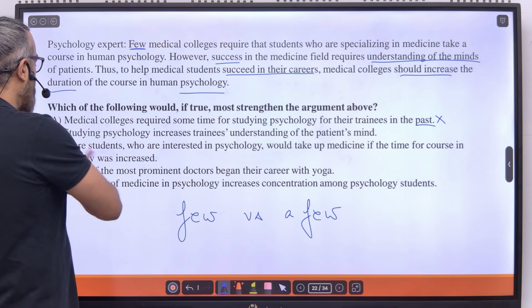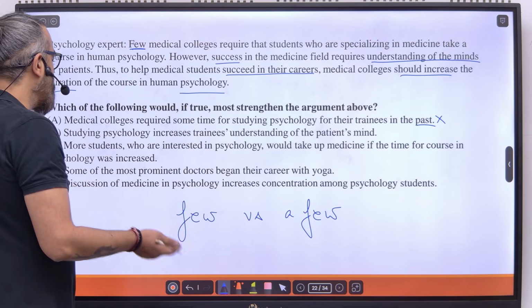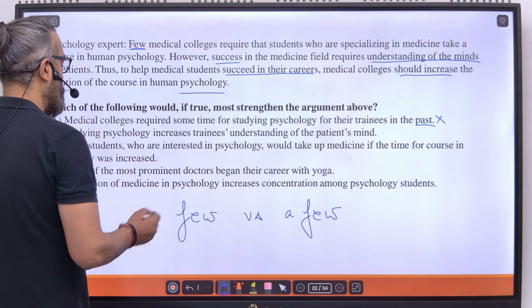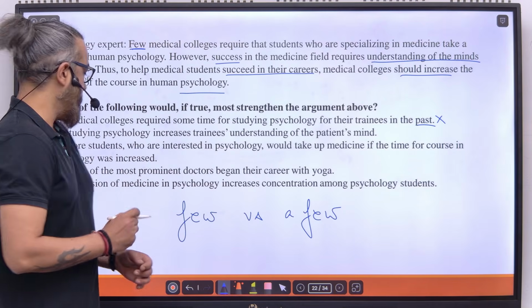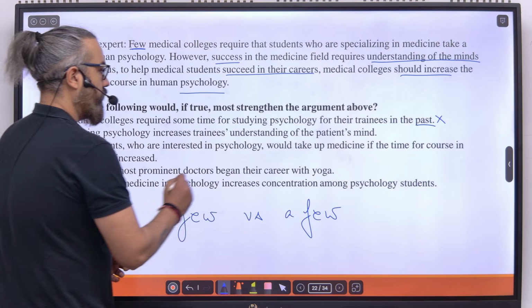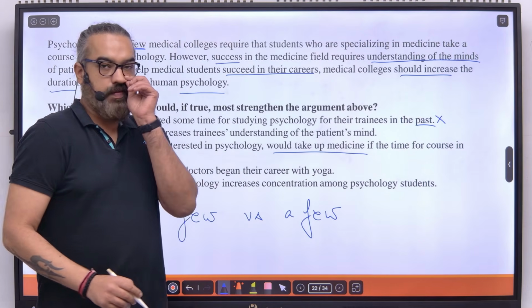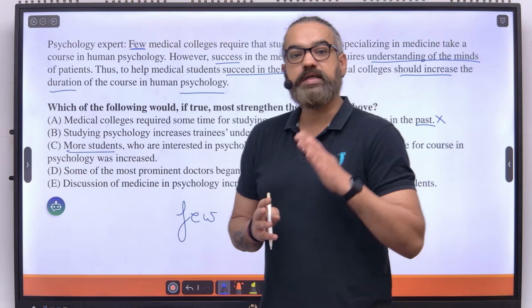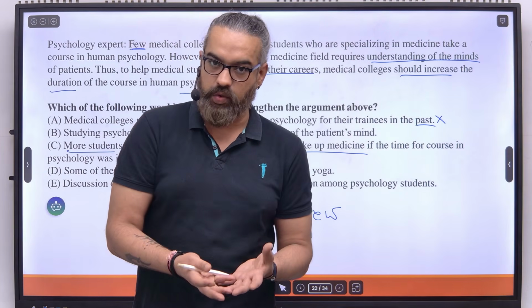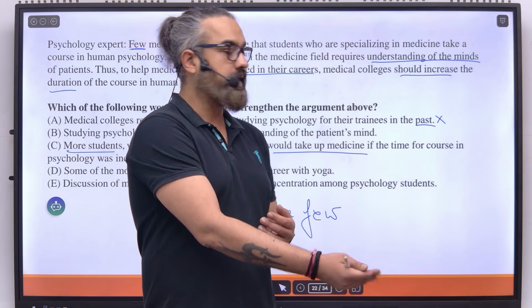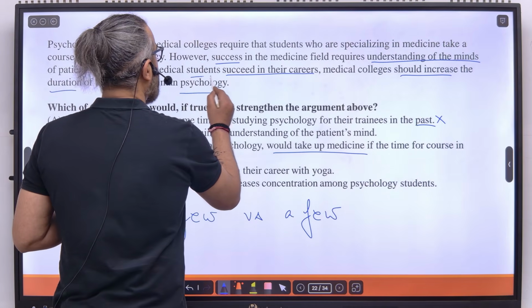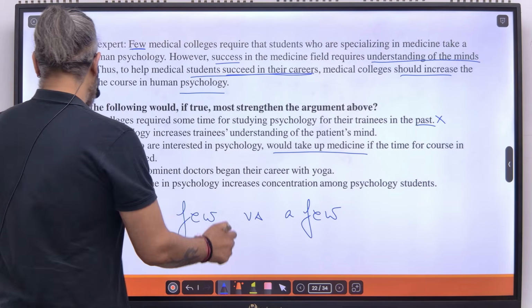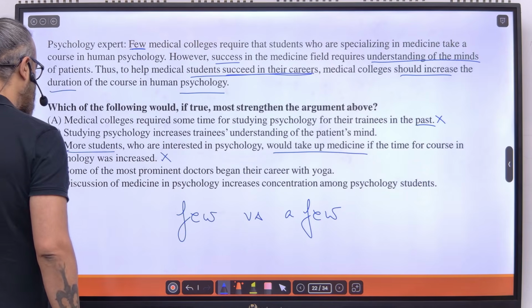B looks good, but we'll talk about B later. C says most students who are interested in psychology would take up medicine if the time for the course in psychology was increased. Guys, this says that more students would take up medicine. Are we concerned with increasing the number of students who take up medicine? No. We're concerned with the fact that students who have taken up medicine should succeed, right? Students succeed in their careers. We're not trying to increase the number of people who take up medicine. So based on that, I can eliminate this.